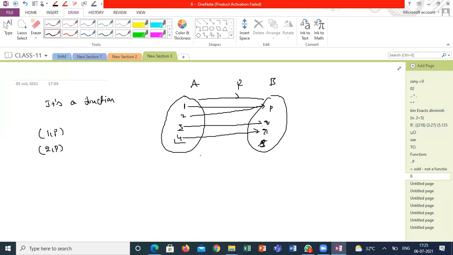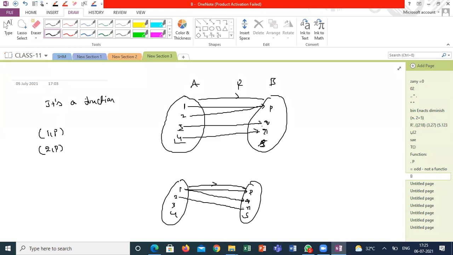A unique element in B means, suppose the same relation is defined in such a way, 1, 2, 3, 4, P, Q, R, S. This is not a function. Why is this not a function?